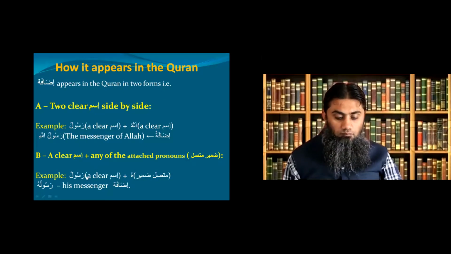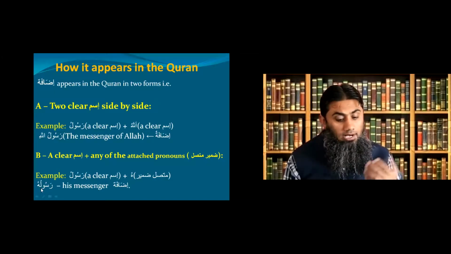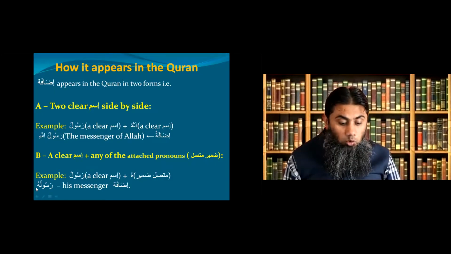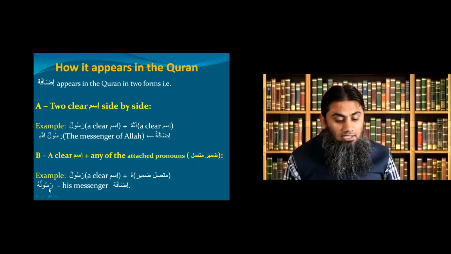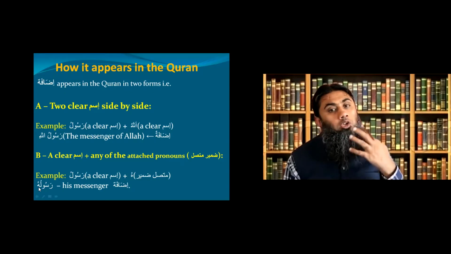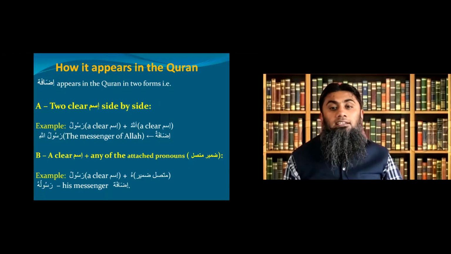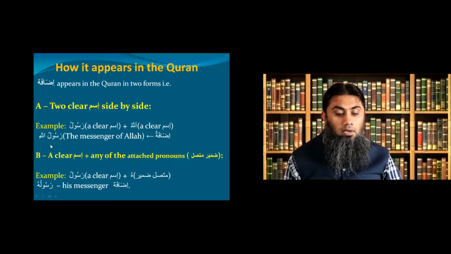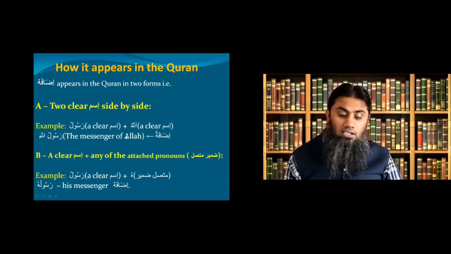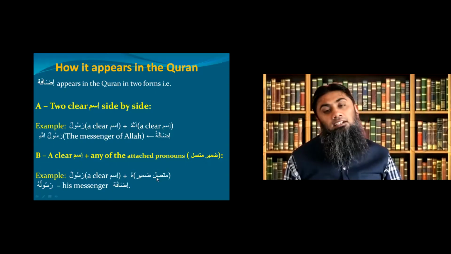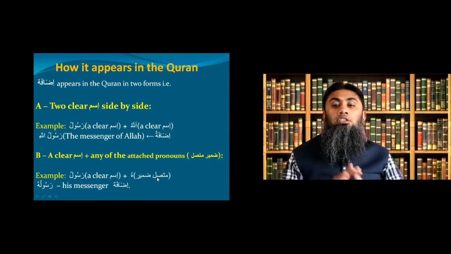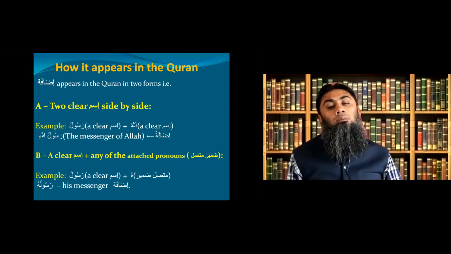Okay, now look at the example. The clear ism is Rasulu and the attached pronoun is hu. So Rasulu-hu has two parts, Rasulu and hu. But this time the first part is a clear ism and the second part is an attached pronoun. So murakkab idafi, or relative phrase, or idafa, appears in these two forms, either two clear isms side by side or one clear ism and the other an attached pronoun. Okay, this is all you need to know at this stage about murakkab idafi.